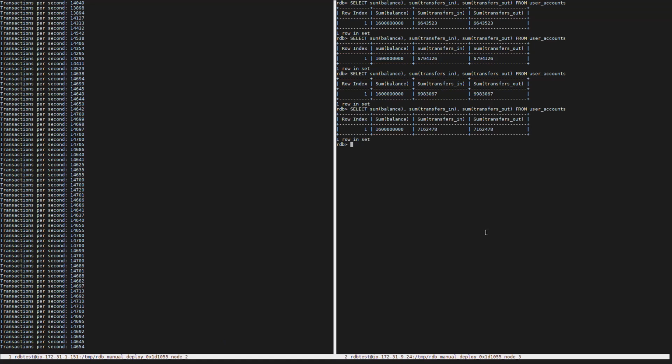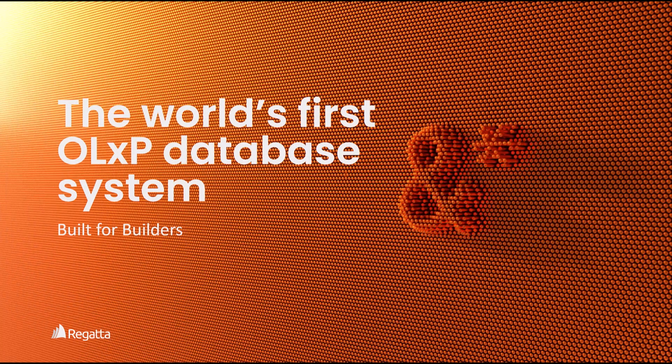It means that with an OLxP database system like Regatta, and this new capability for transactional analytics directly on a distributed transactional relational SQL system, you're able to ask analytical queries, the most complex distributed joins, group by, sorts, etc., directly on high volume, high velocity transactional data without slowing down performance.